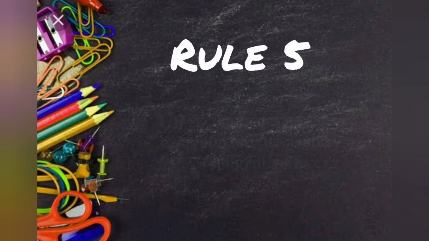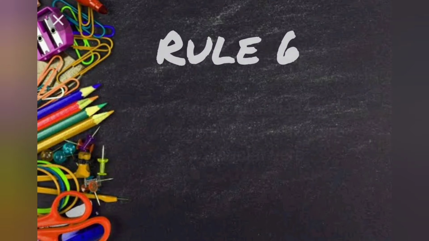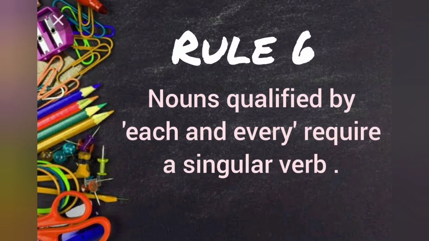Rule number 5. Either, neither, each, every, everyone are followed by a singular verb. Example, everyone has to participate. Rule 6. Nouns qualified by each and every require a singular verb. Example, each and every student has to study.